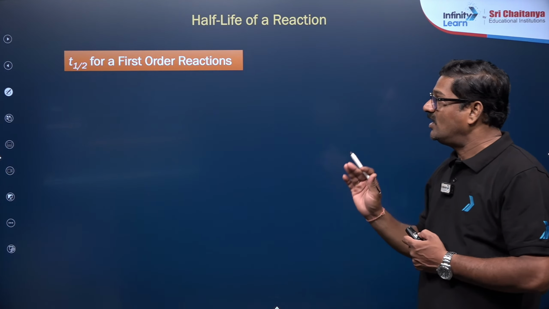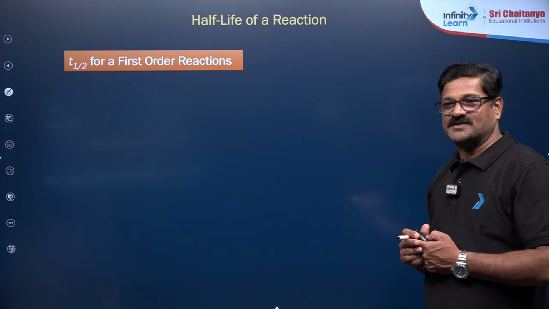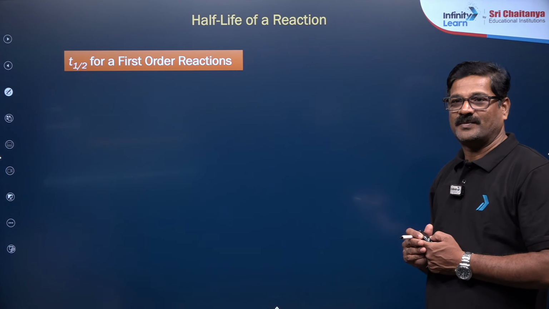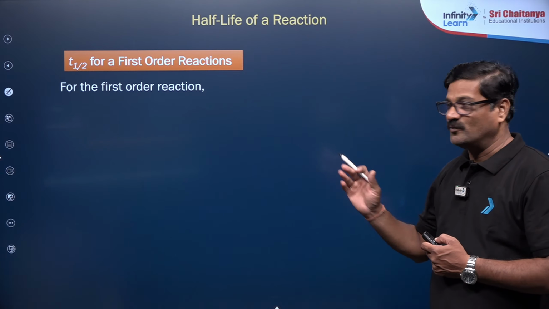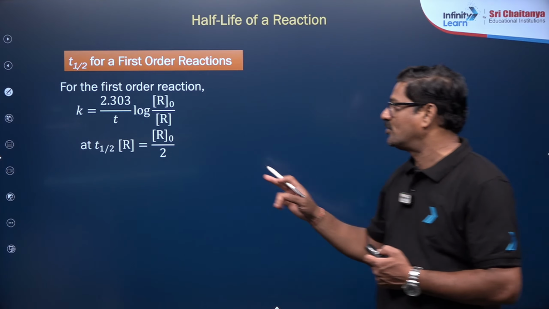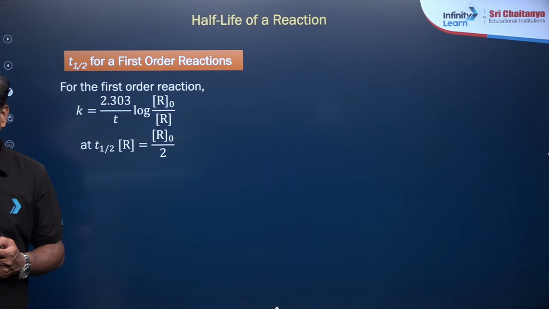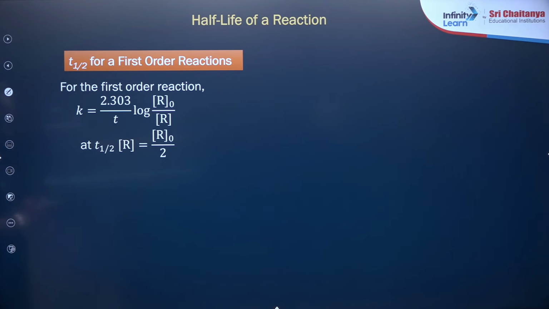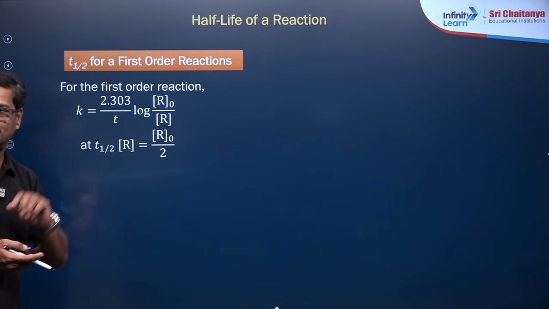Now let's talk about T half for the first order reaction. For a first order reaction, we know that K is equal to 2.303 by T log R naught by R. R naught is the initial concentration and R is the concentration at time T. At time T half, R becomes R naught by 2.